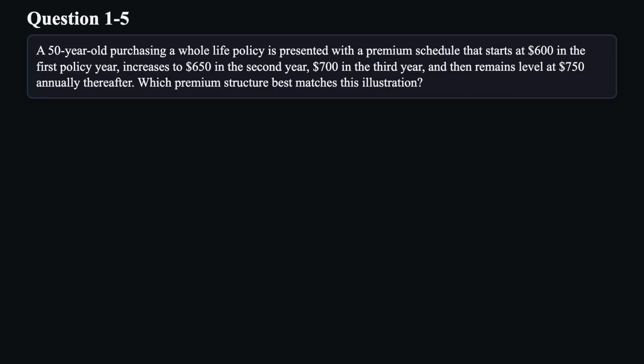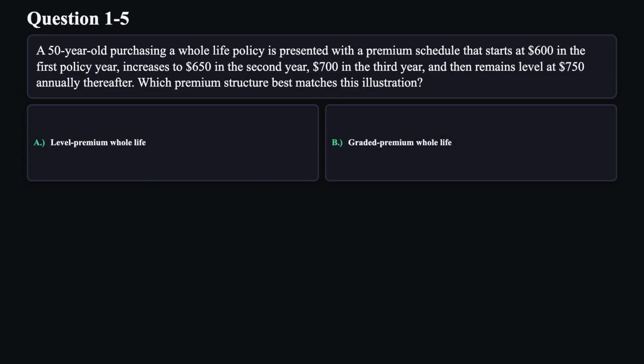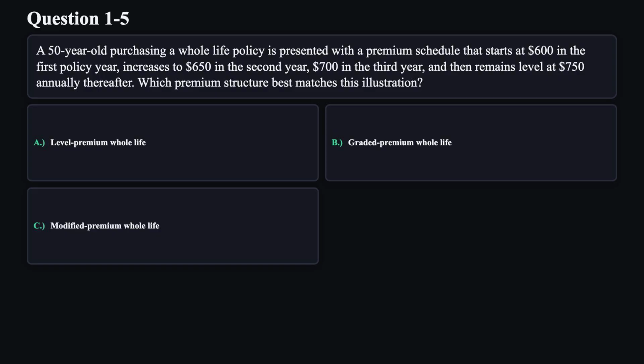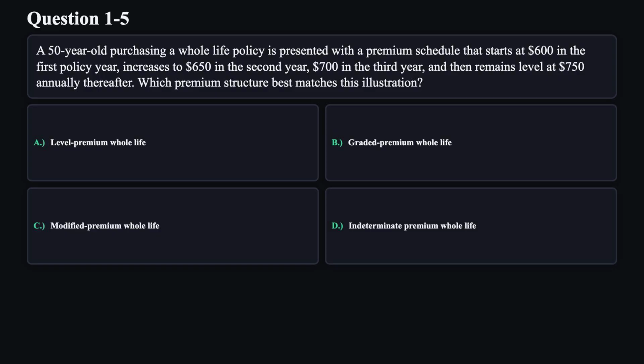Question 5. A 50-year-old purchasing a whole life policy is presented with a premium schedule that starts at $600 in the first policy year, increases to $650 in the second year, $700 in the third year, and then remains level at $750 annually thereafter. Which premium structure best matches this illustration? A. Level premium whole life. B. Graded premium whole life. C. Modified premium whole life. D. Indeterminate premium whole life.